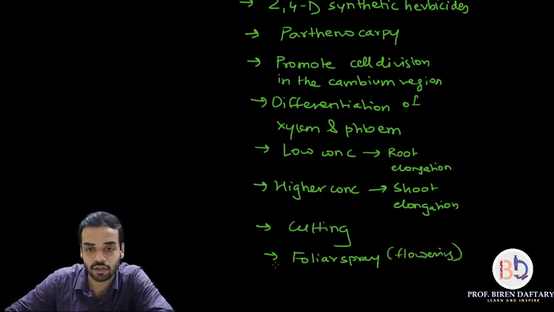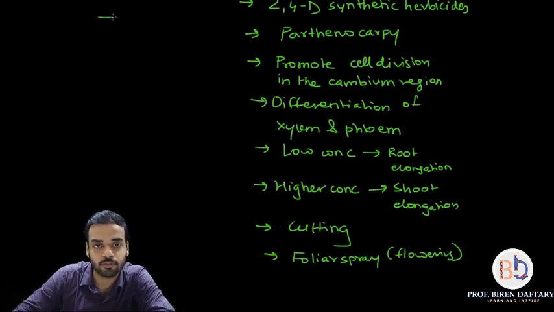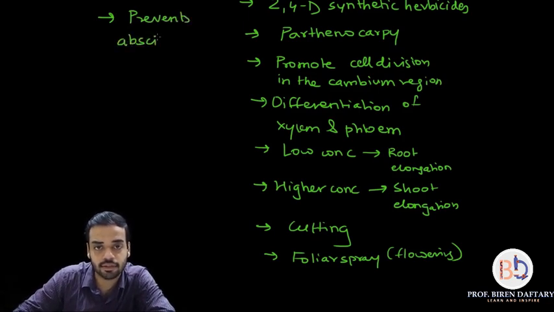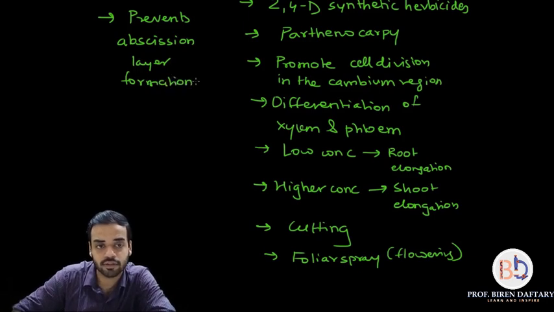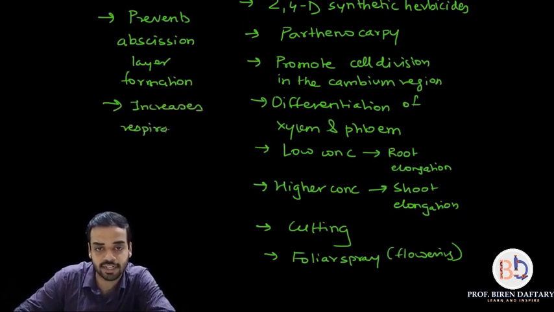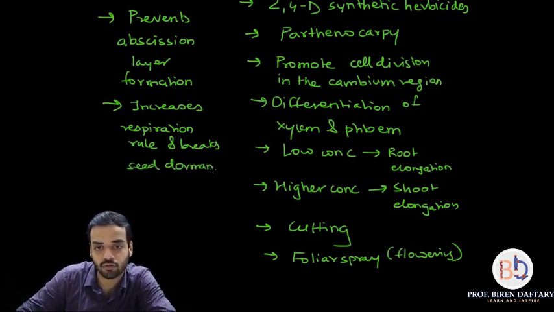Next point is prevents abscission layer formation. Last, it increases respiration rate and breaks seed dormancy.